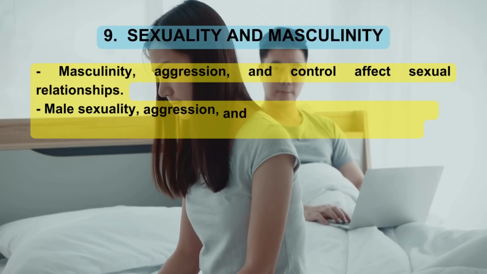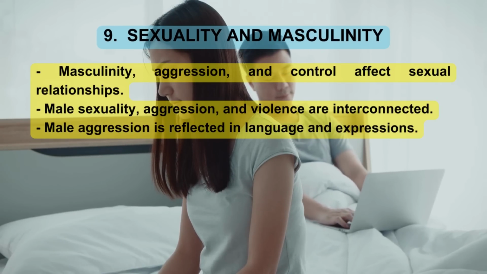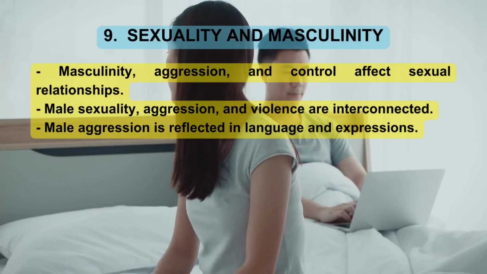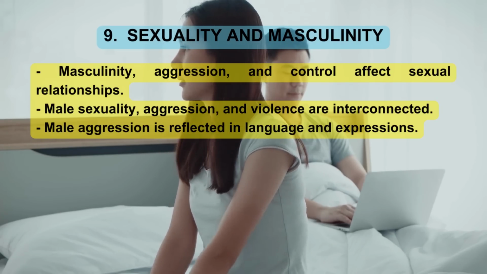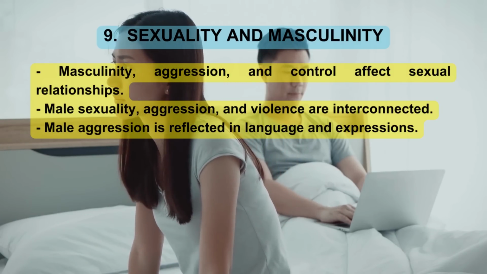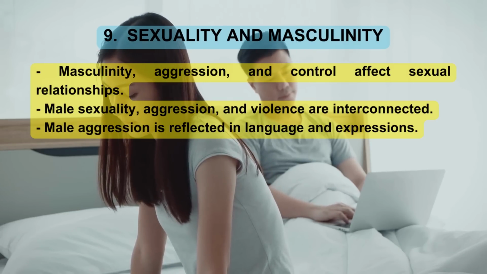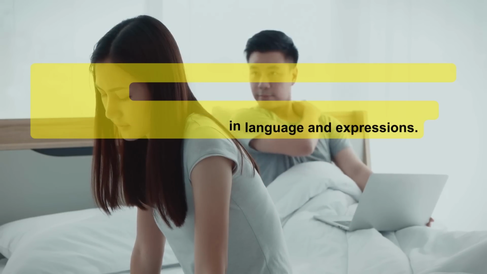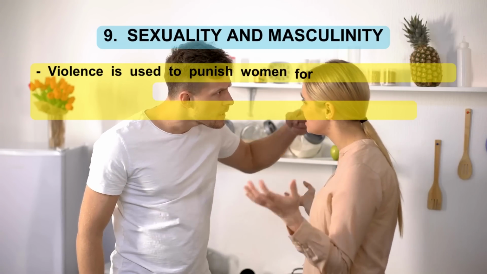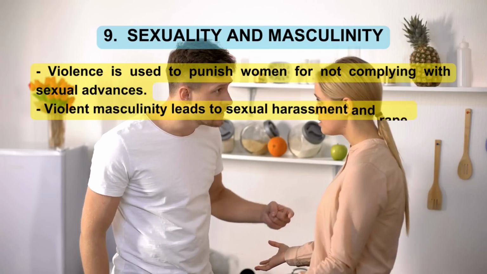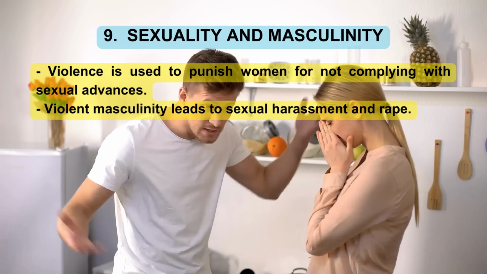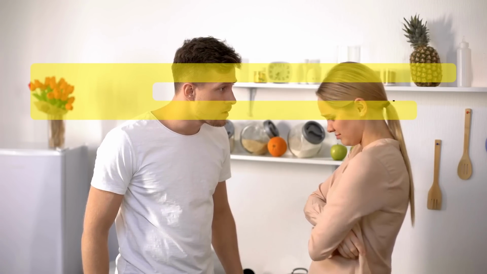9. Sexuality and masculinity. Masculinity, aggression, and control affect sexual relationships. Male sexuality, aggression, and violence are interconnected. Male aggression is reflected in language and expressions. Violence is used to punish women for not complying with sexual advances. Violent masculinity leads to sexual harassment and rape.